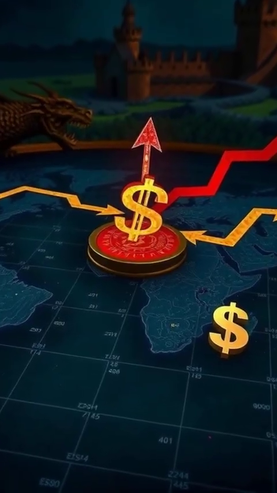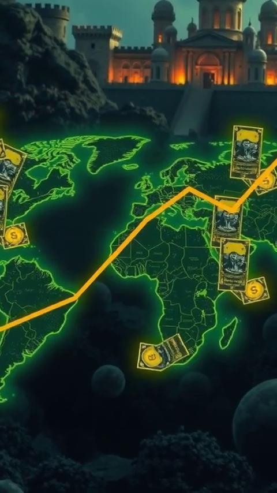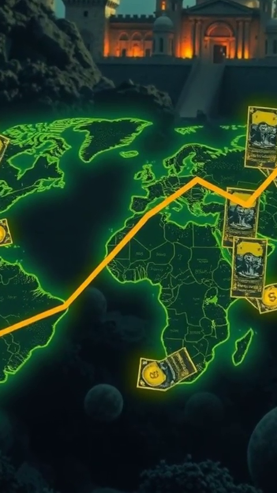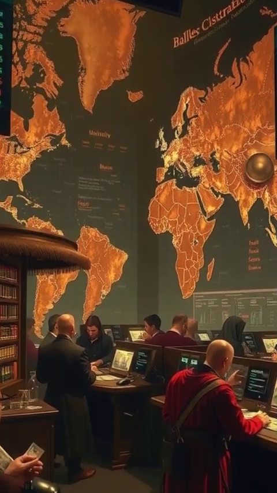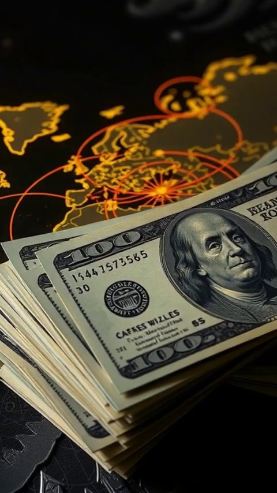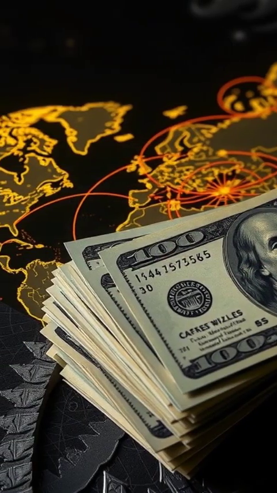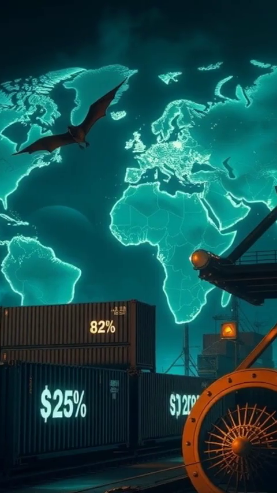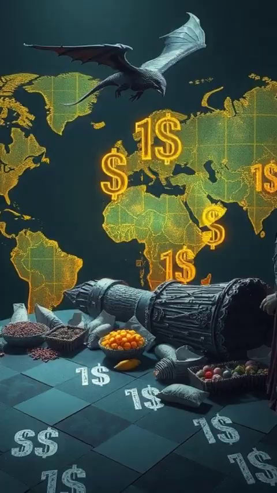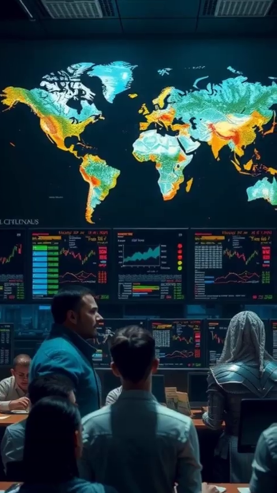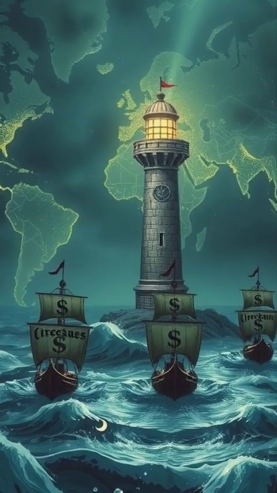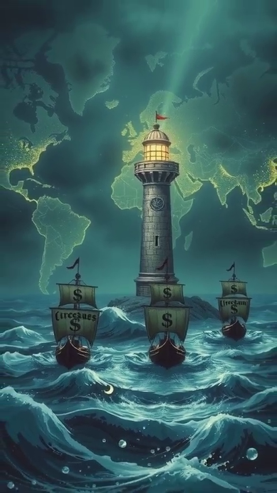Because the dollar is used globally, changes in the US economy affect everyone. If the US increases interest rates, investors move money into the US. The dollar becomes stronger. Other currencies weaken. This makes imports more expensive for other countries. If inflation rises in the US, global prices may increase. Markets become unstable. The dollar is not just money. It is a global signal.